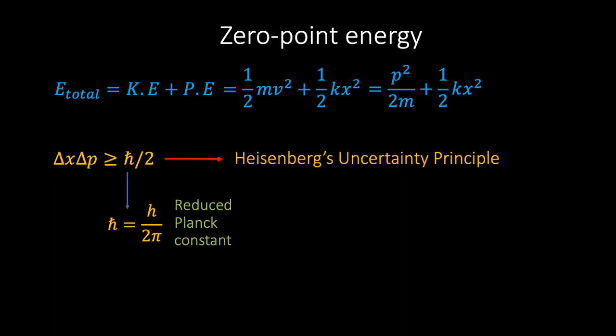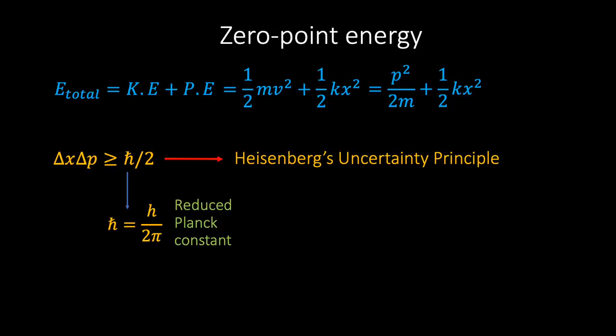According to Heisenberg's uncertainty principle, there is a limit to how accurately we can simultaneously know the position and momentum of a system, and this inherent uncertainty is encoded in the famous relation delta x times delta p is greater than or equal to h bar divided by 2, where h bar is the reduced Planck's constant.